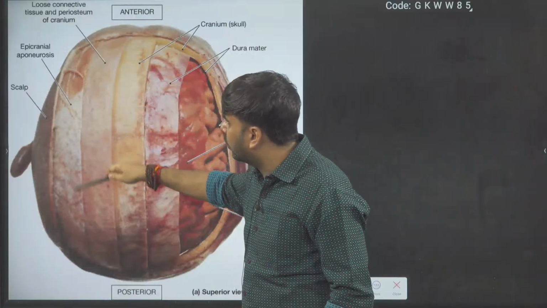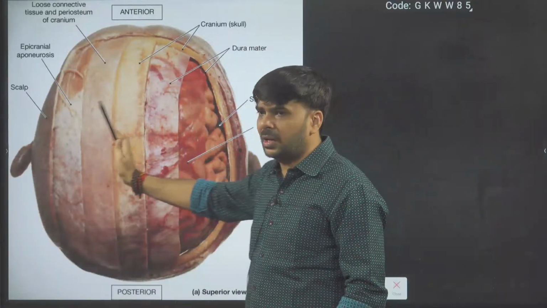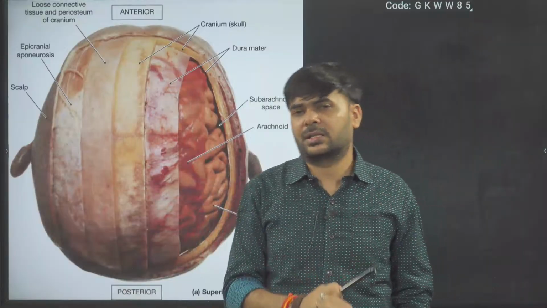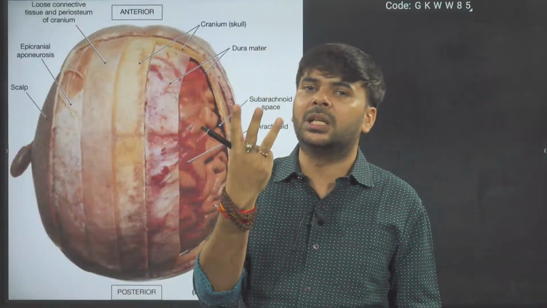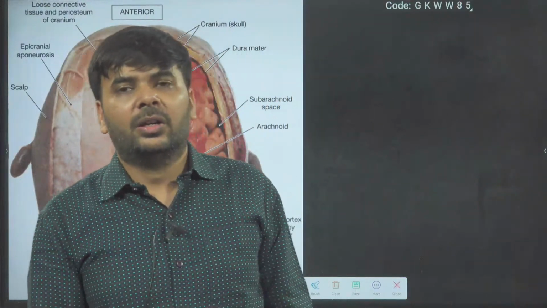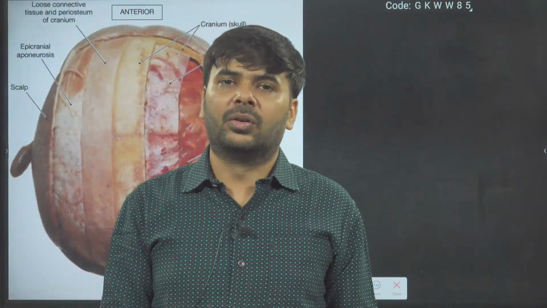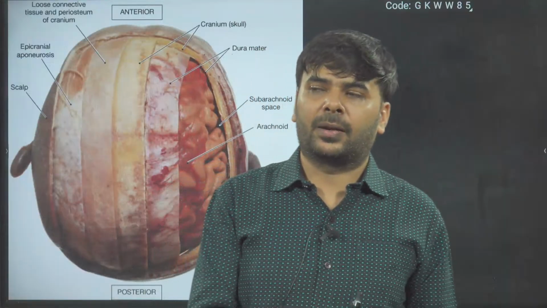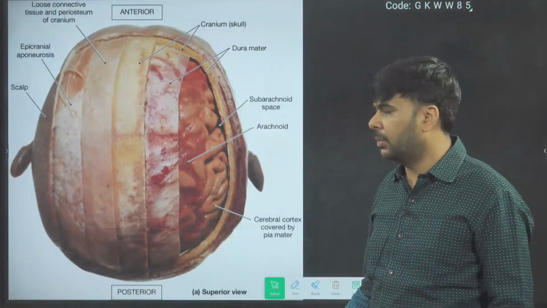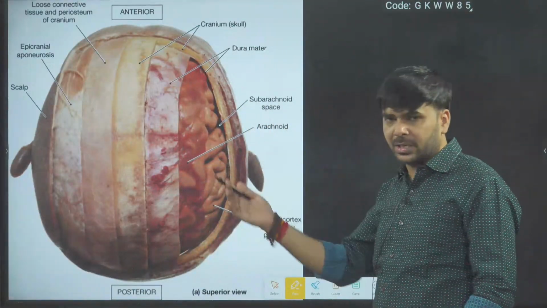Then you'll get one more layer, then another layer, then another layer. These layers are not important to us. What is important to us? Three layers, three names. The brain is covered by dura mater, arachnoid, and pia mater. The brain is mainly protected by these three layers. So many layers are there.